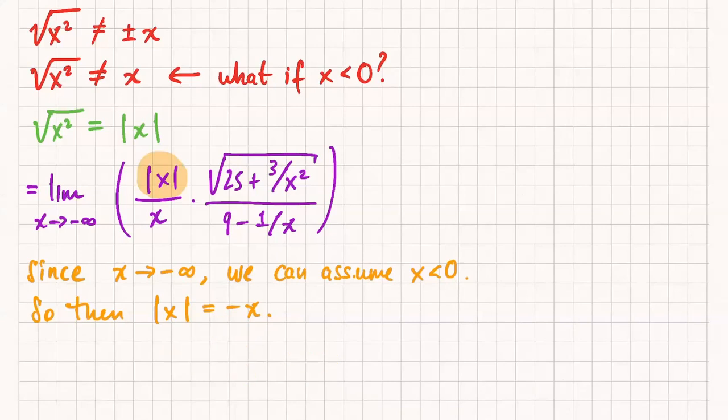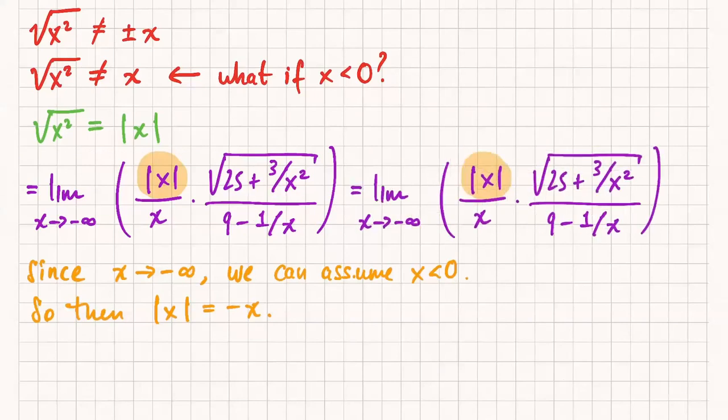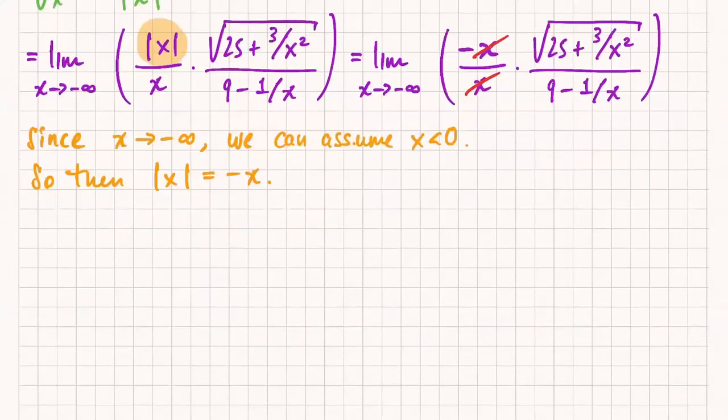Okay, now that really helps us because that means now we have algebra. So right here, I'm going to now replace the absolute value of x with negative x. And then finally, I can now cancel out my x's. And notice we have actually not done a single thing of calculus yet. Everything so far has been algebra. The only piece of calculus I guess we really did use was the fact that x is going to negative infinity, but that wasn't really calculus. That was kind of just interpreting what the limit symbol means. So what are we left with? We actually have an overall factor of -1.